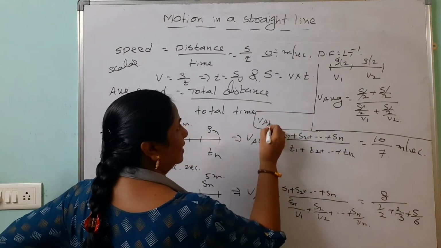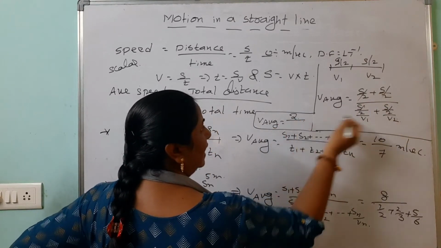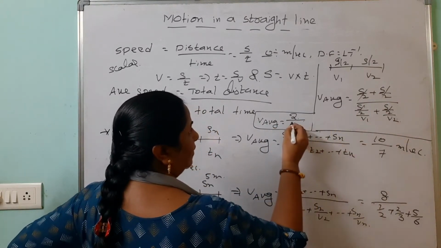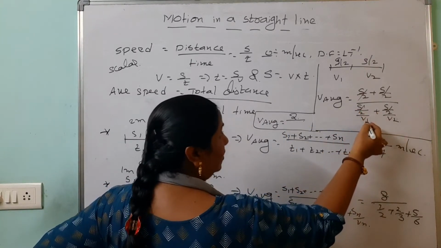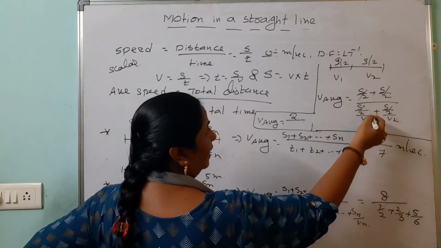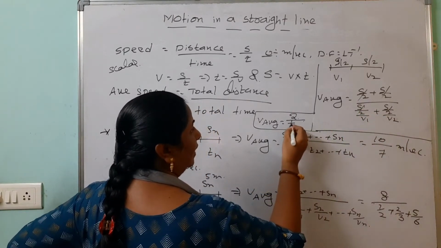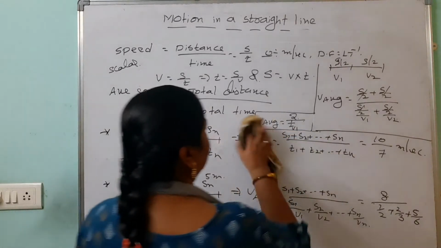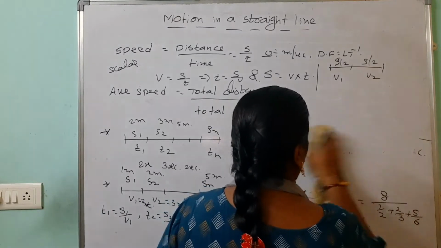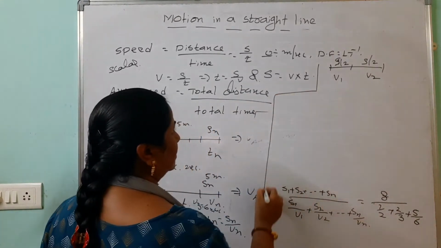Here average speed equals to what we are getting here? V average equals to, see, 1 plus 1 how much? 2. Here LCM is how much? LCM is here 1 by 2 V1. 1 by 2 is cancel here. Here S by 2 is the common. So 1 by V1. If you want detailed explanation, we can go through one more step. Look here. Don't confuse. It's a very, very important concept.